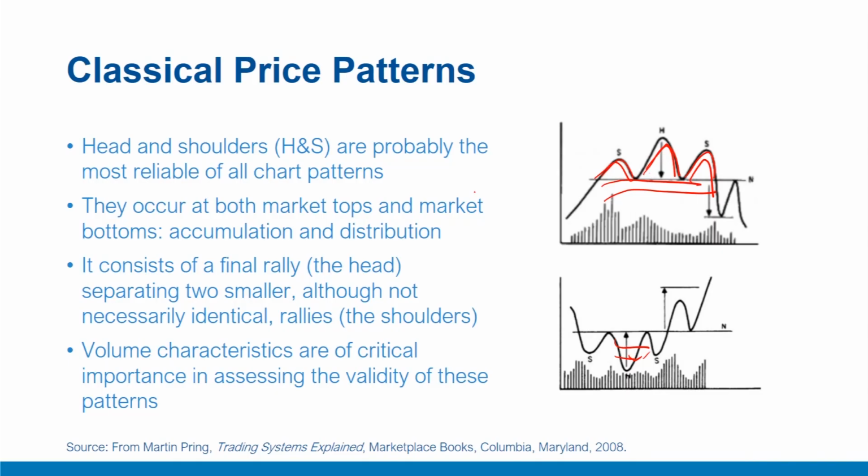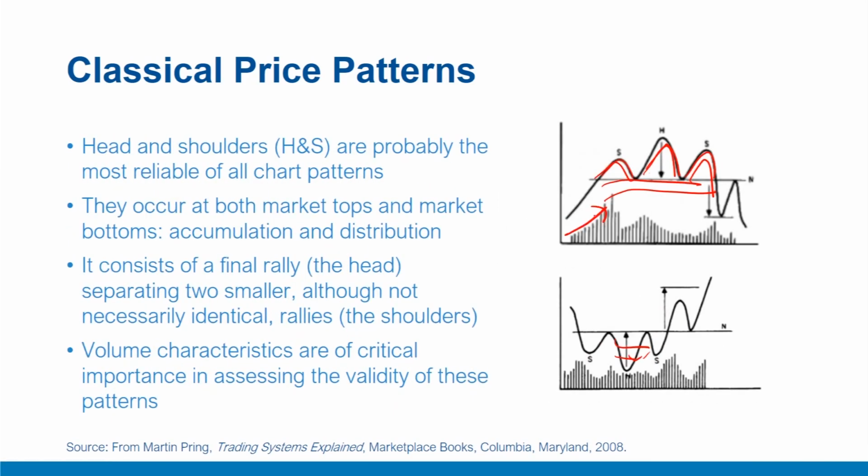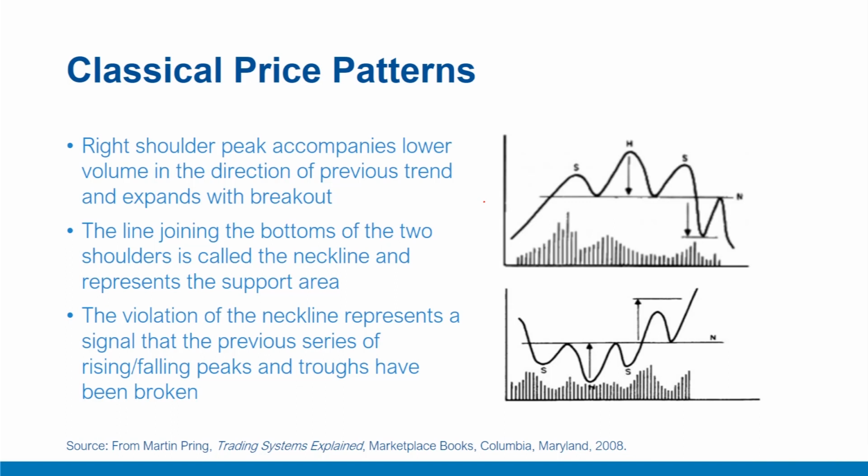Here, please note the volume characteristics are of critical importance in assessing the validity of these patterns. Activity is normally heaviest during the formation of the left shoulder like this. So here you can see the activity is heaviest at the left shoulder and also tends to be quite heavy as prices approach its peak. The real tip that a head and shoulders pattern is developing comes with the formation of the right shoulder, which is this one or this one in the opposite pattern, which is invariably accompanied by distinctly lower volume like here.